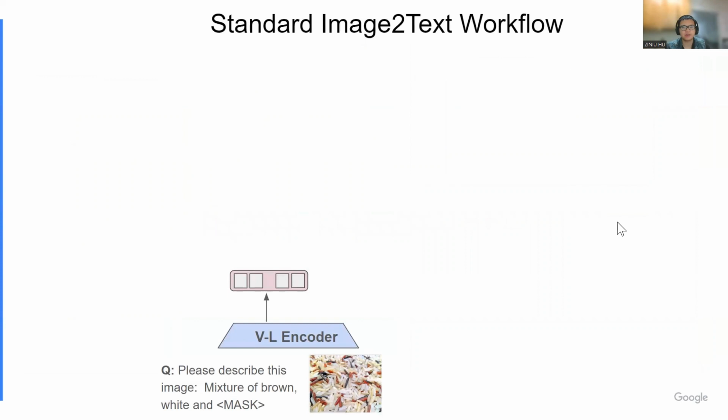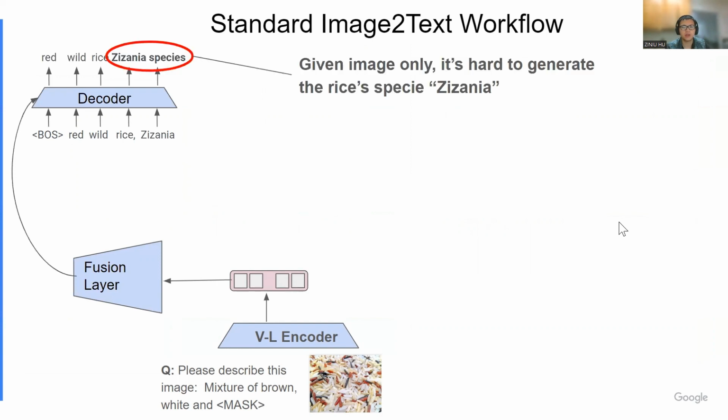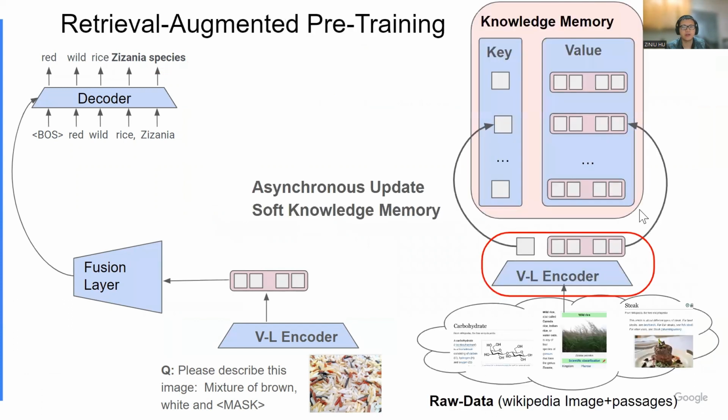Here, we first start by introducing the most standard image-to-text workflow. Taking the image caption from Wikipedia as an example, we first extract unimodal image and text features via a VL encoder, and then we fuse the two modalities via a neural fusion layer and pass them to the decoder. Without outside knowledge, the model needs to generate the species name given only the image as input, which is very hard as the model parameters have less capability to memorize so many real entities. Therefore, in the forward pass, we allow the model to get access to our constructed unified memory.